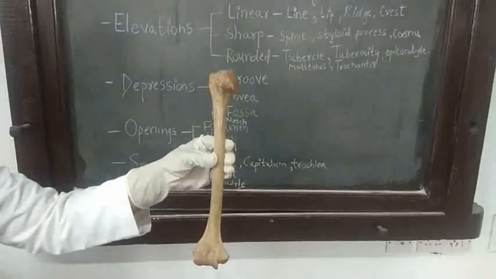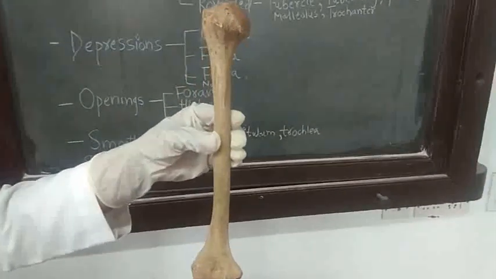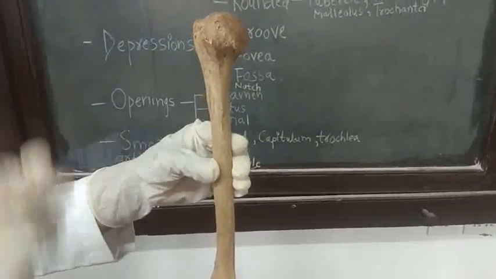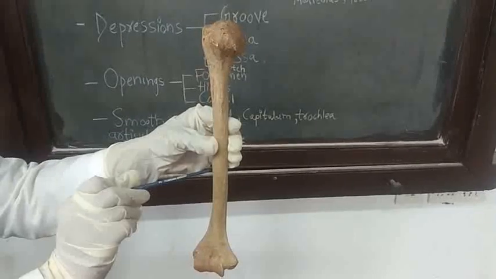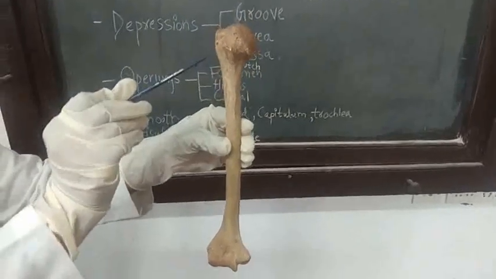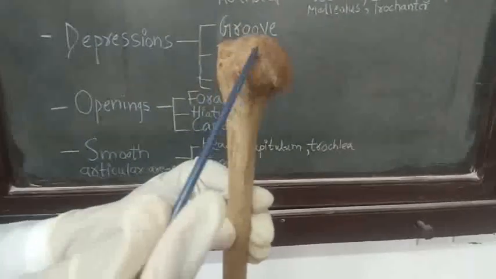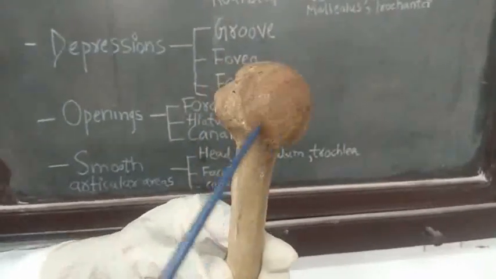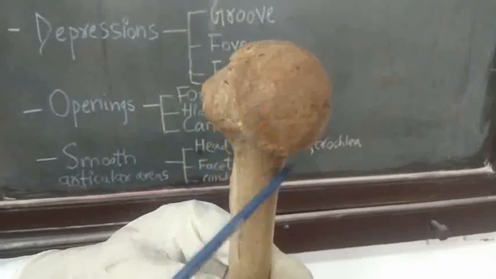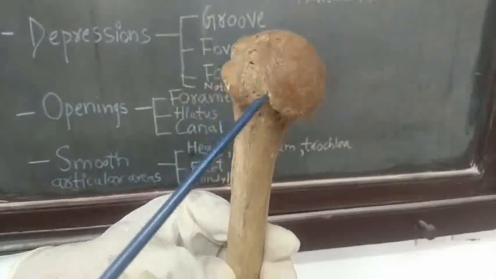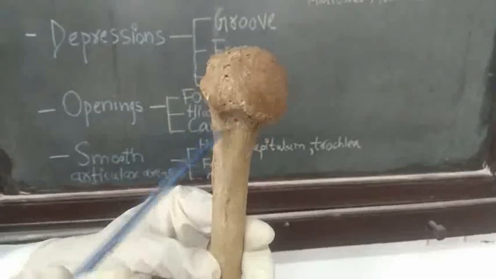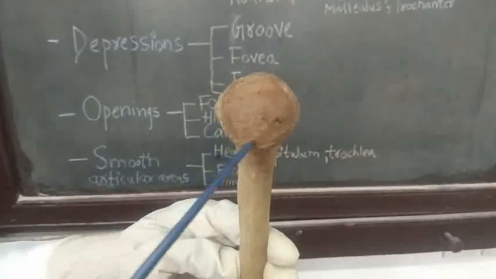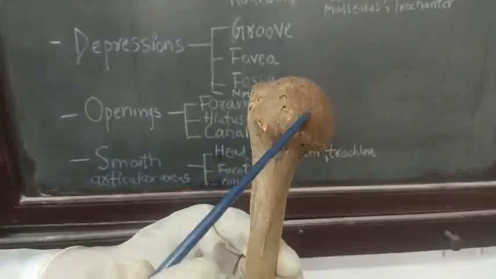See, this is the humerus bone. So, it has two ends and a shaft. In the upper end, you can see this smooth articular area which is called the head, which projects beyond the neck of the humerus.